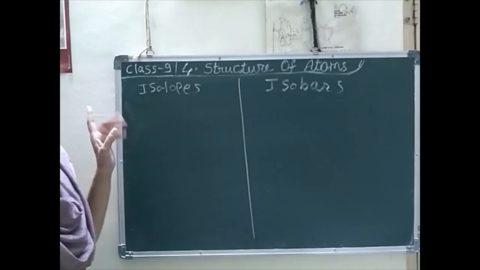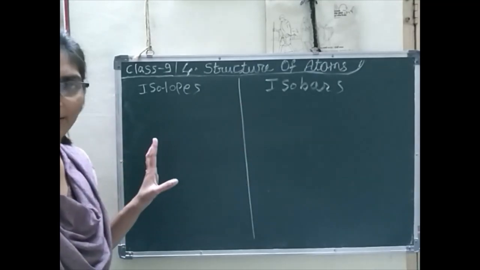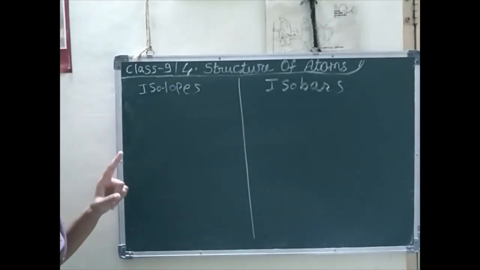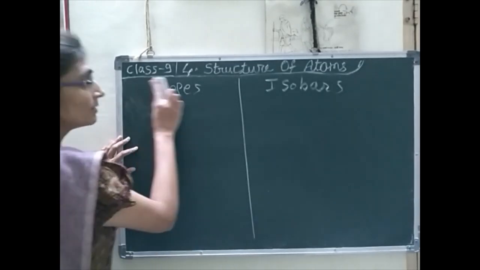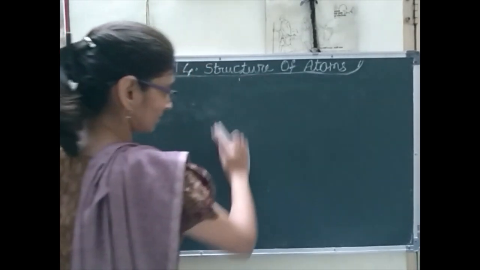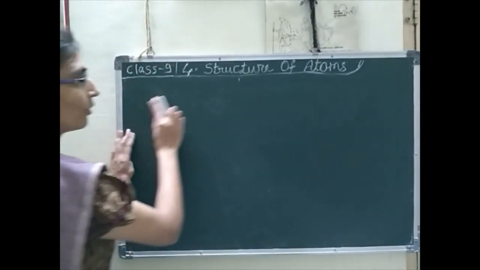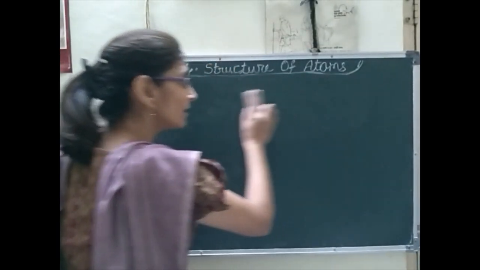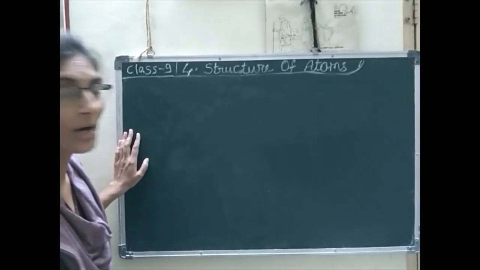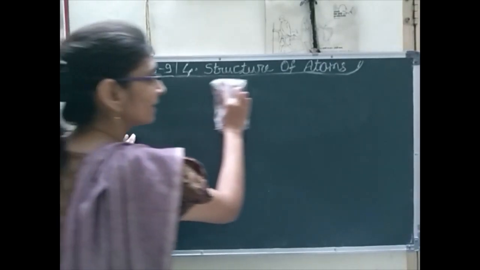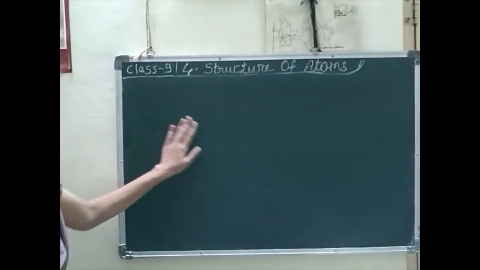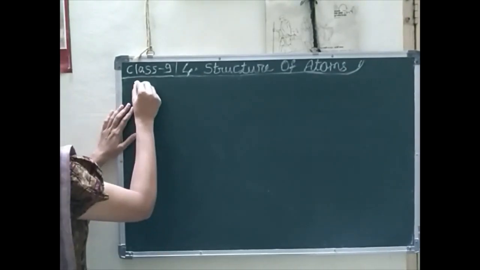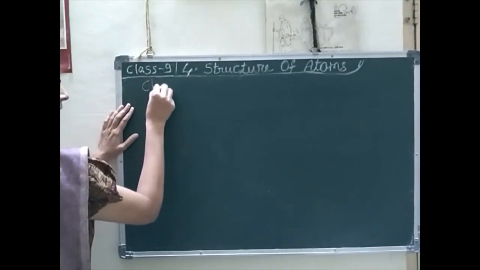Then you have to compare these characteristics also. Got it? So you will get the answer to an important question that may come in your exam: write down the difference between isotopes and isobars. So now I am writing the characteristics of isobars.